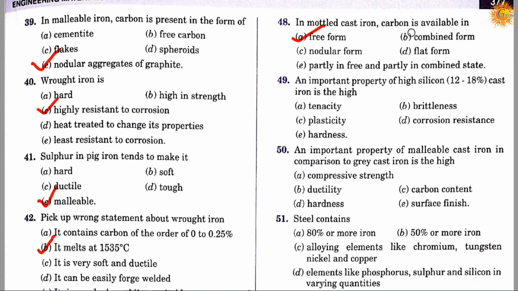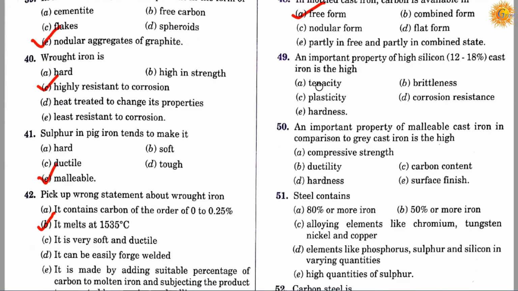In molten cast iron, carbon is available in free form. Question number 49. An important property of high silicon 12 to 18% cast iron is the high. Option A, tenacity. Option B, brittleness. Option C, plasticity. Option D, corrosion resistance. Option E, hardness. Correct answer is E. It's hardness. An important property of high silicon 12 to 18% cast iron is the hardness.